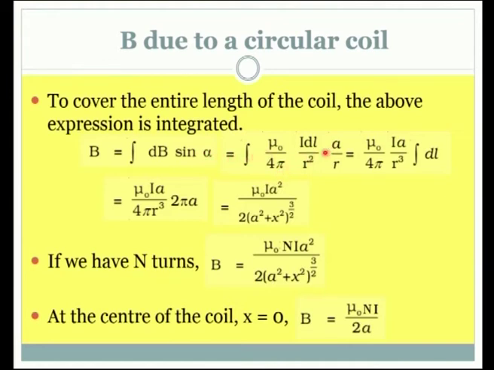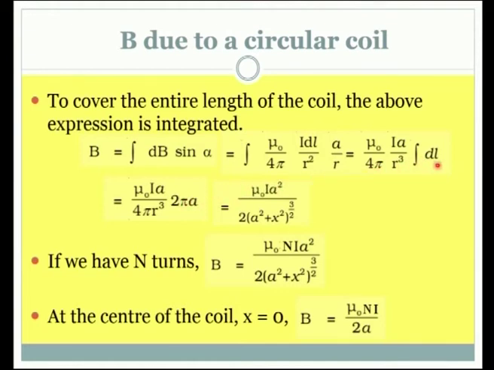It is a regular integration, I need not explain too much about it, and we have to substitute for sin alpha from the geometry, and when we do that, this dB is also written, and most of the things are constants. Current is a constant, A is the distance involved, that is also a constant, R is another distance, a is the radius, which is a constant for the coil, and we have only integral dl, the length only has to be integrated.